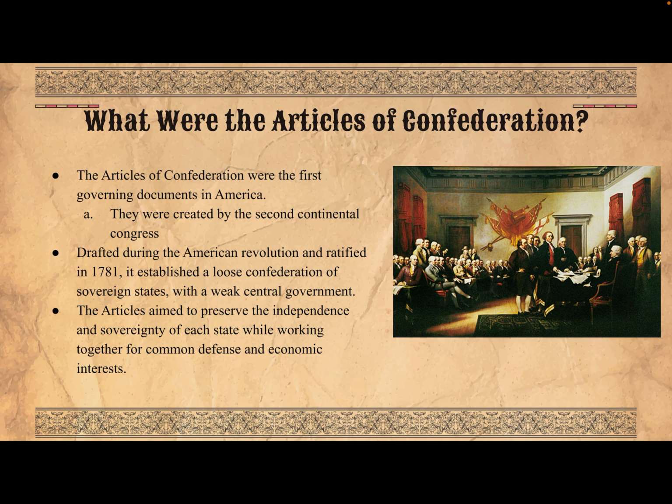The Articles aimed to preserve the independence and sovereignty of each state while working together for common defense and economic interests. This is also known as dual federalism, which will be covered in a future video.